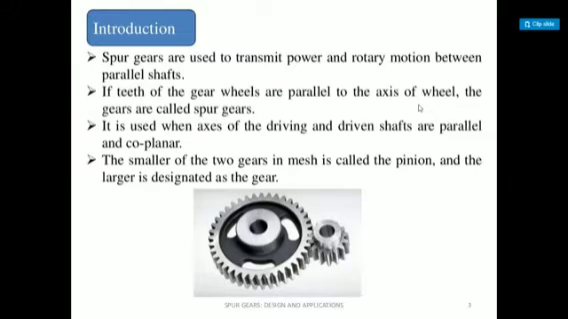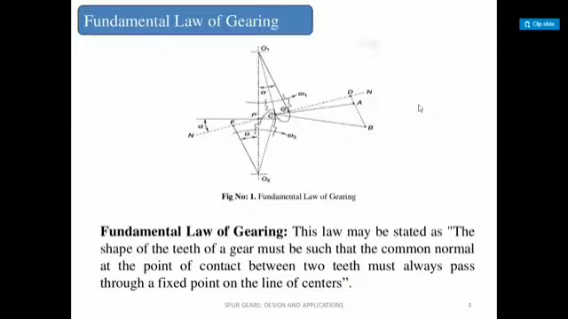So when the teeth of the gear wheel are parallel to the axis of the wheel, the gears are called spur gears. So this is one kind of a hint, or you can say how you can decide or describe the gears as per gear or another gear. So when the teeth of the gear wheel are parallel to the axis of the wheel, then the gears are called a spur gear, right?